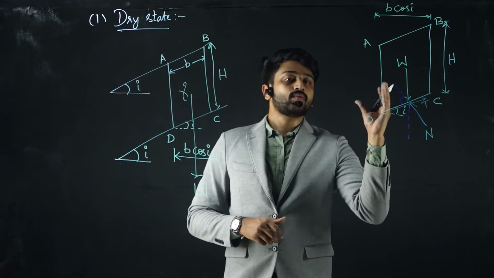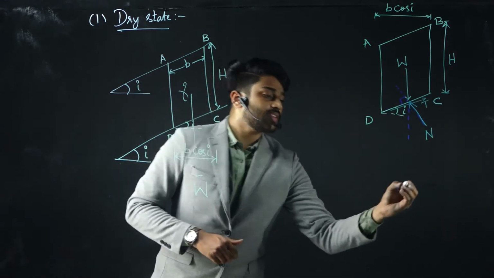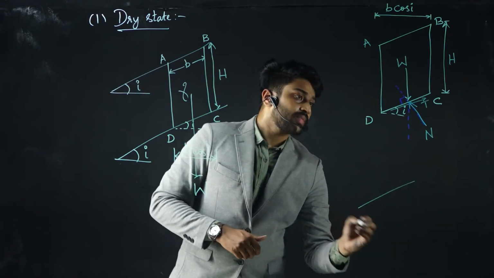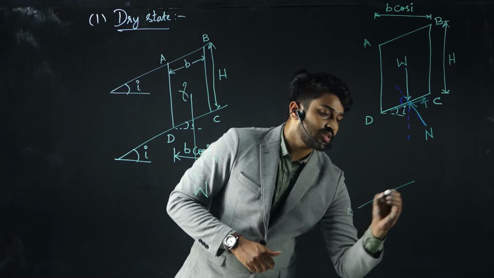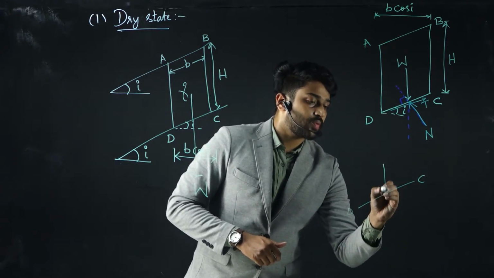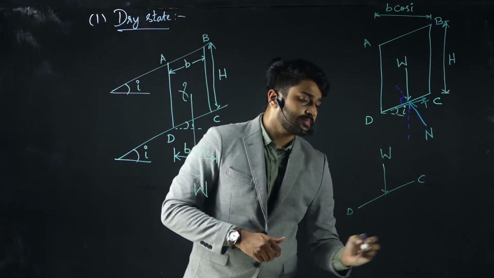If I have to resolve this weight, let me draw the diagram once again, only as a sectional view. This is the wedge DC, and at this point let capital W be the weight.